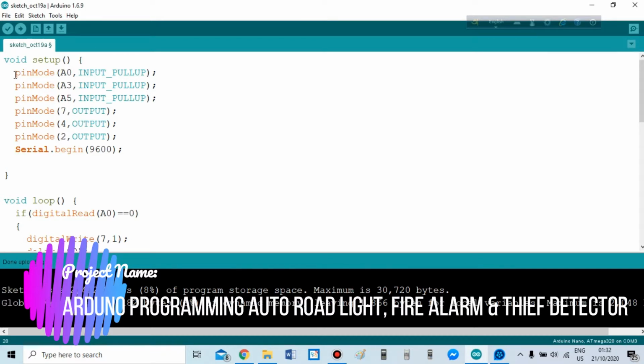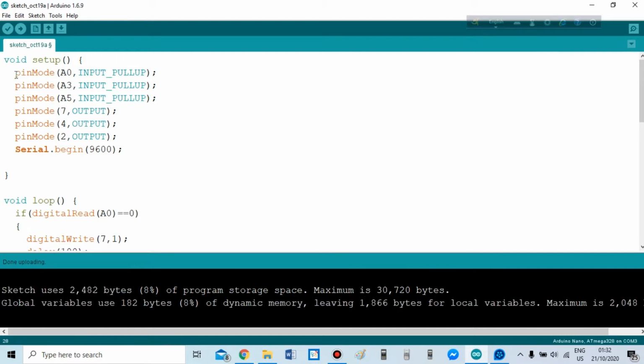Can you guess what my presentation is? Yes, my presentation is a simulation. In this presentation, I am going to show you the simulation of the previous three presentations. The first one is the flame sensor, the second one is the light sensing sensor, and the third one is the motion sensor. So let's get started.